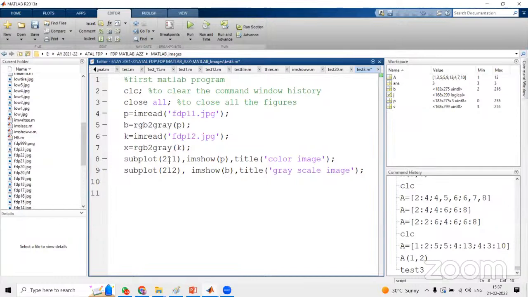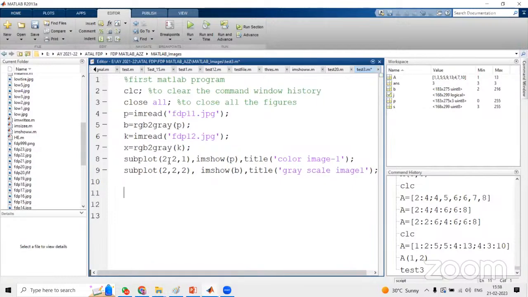So for that subplot, 2 comma 2 comma, the first image location is 1, so imshow color image 1. Just I want to make color image 1. Next, grayscale image 1. So here also 2 rows 2 columns. The first two parameters are fixed, 2 comma 2, and the position is the second position, so we can put 2.